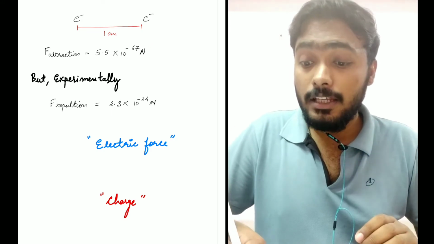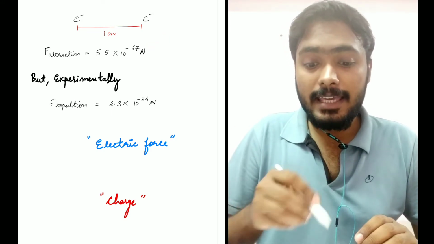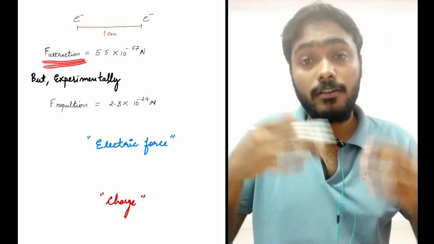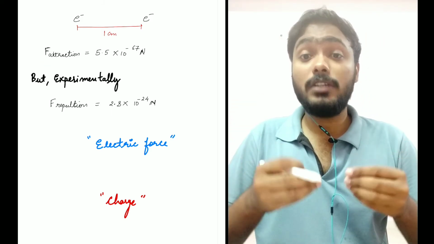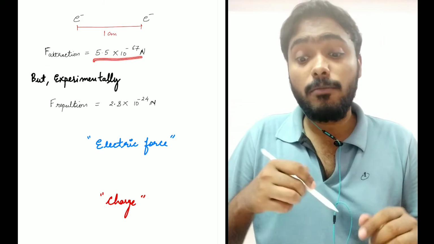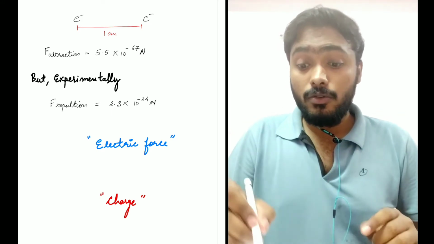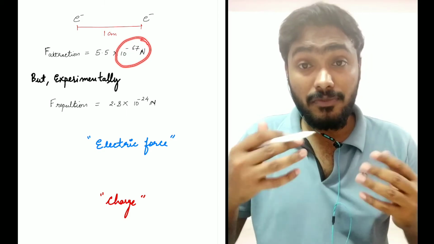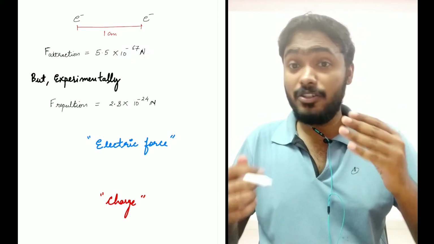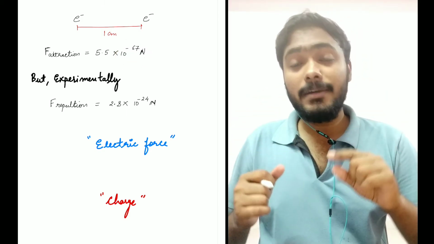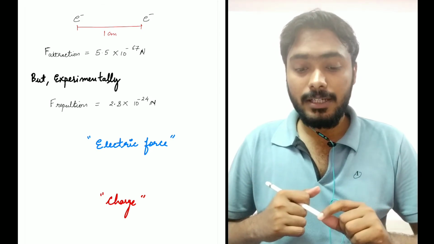When I do the math, I get the force of attraction between these two electrons to be 5.5 into 10 to the power minus 67 Newton. You can see this is very small, 10 to the power minus 67, but the force of attraction is there, right?